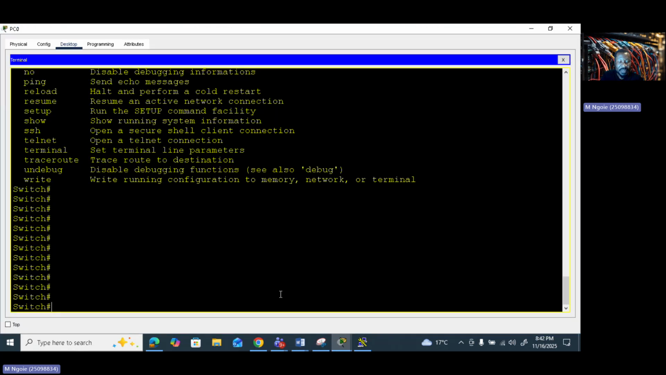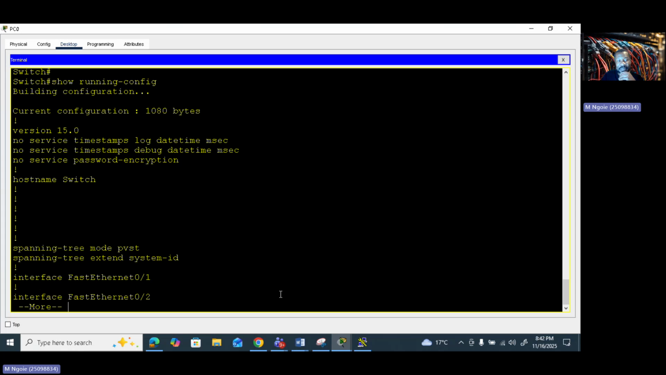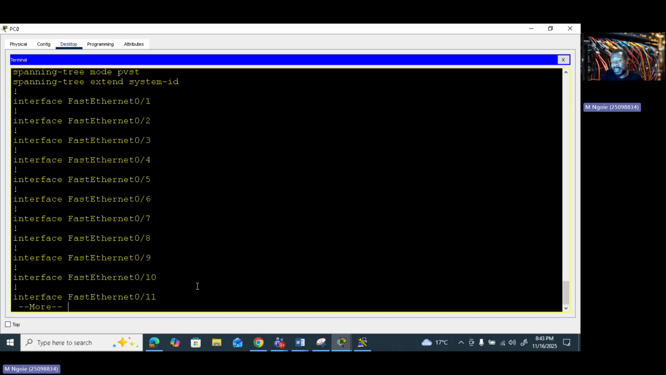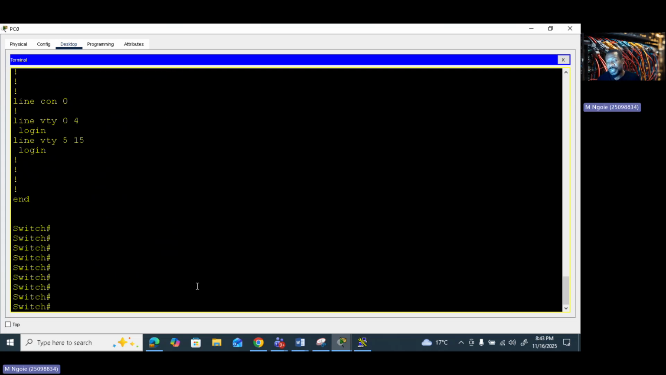So you just come there, you type show running config, and you press enter. You're gonna see the version of the operating system, the ports that you are using on the device, and you press enter, enter, enter. You can see all the ports, the information about the ports and so on. Just press enter and you come out. So what I'm saying is, when you are doing your configuration and you wanna see the current configuration of the device, the command is show running config.